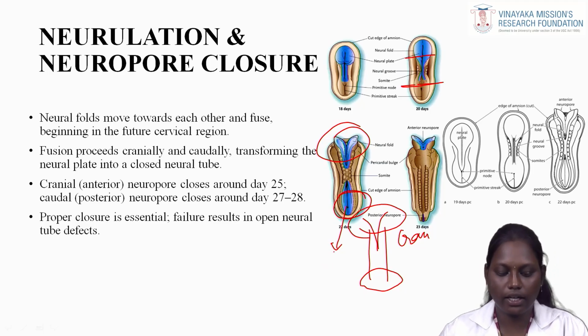Cranially, that is anteriorly, the neuropore closes around the 25th day of intrauterine life, and the caudal part, which is the posterior neuropore, closes around the 27th to 28th day. Proper closure is essential, because failure of neuropore closure leads to neural tube defects.